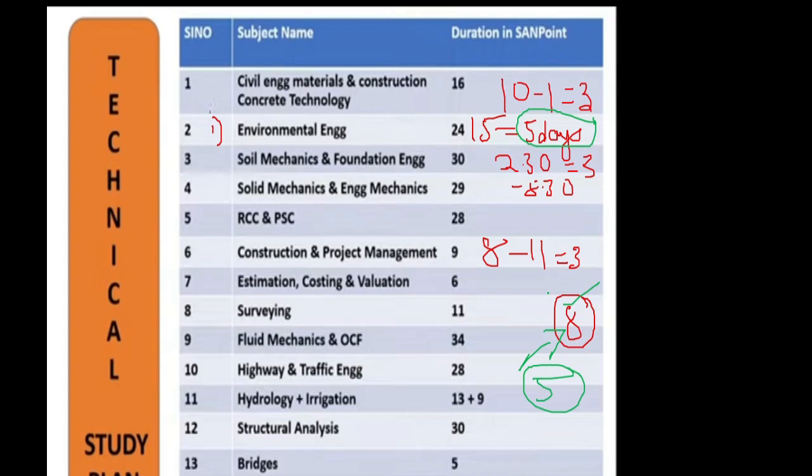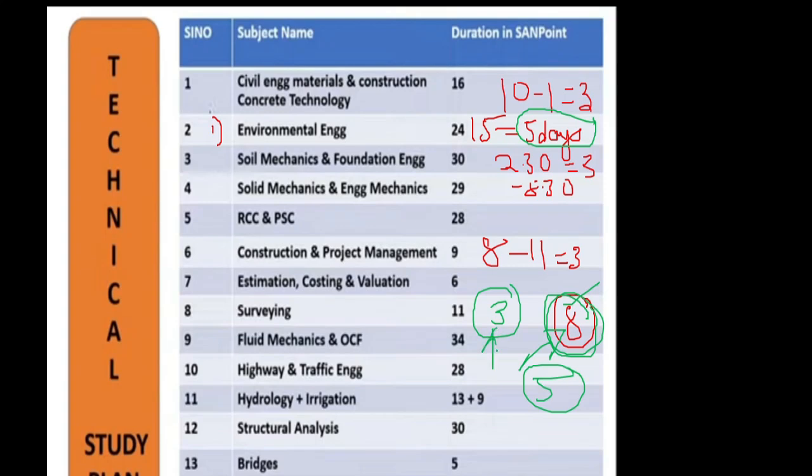Now assume that if you are doing MTech or a job, it will be very difficult for you to devote 8 hours per day. So I feel you can hardly devote 3 hours per day. You just see your efficiency, whether you have studied already or you are studying all the subjects new, and whether you completed engineering recently or some 3-4 years before. All these factors affect your preparation strategy or the number of hours you will be covering per day.